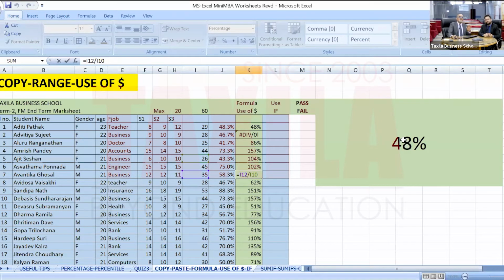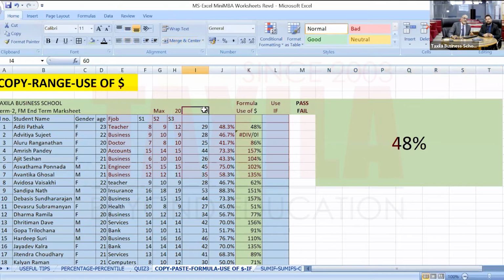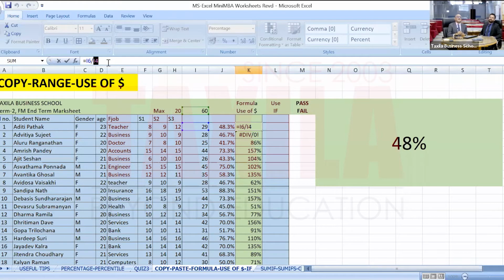So what was wrong was I have used a cell here. This is the same maximum marks for all of them. When I use that in this formula, I used I4. I4 is the cell address for the maximum score. But I need to fix that. Every formula should use the same maximum marks. Every formula should use I4.